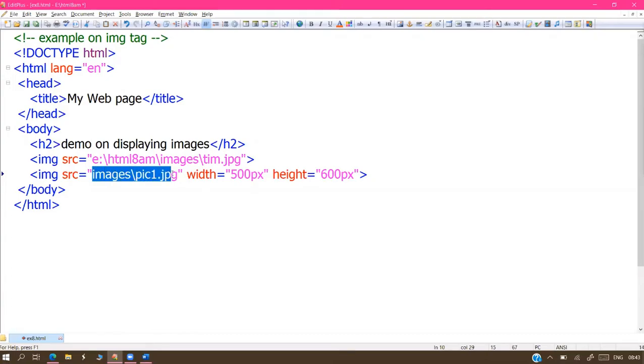Otherwise, we can follow this shortcut. No problem. It takes the current working location.